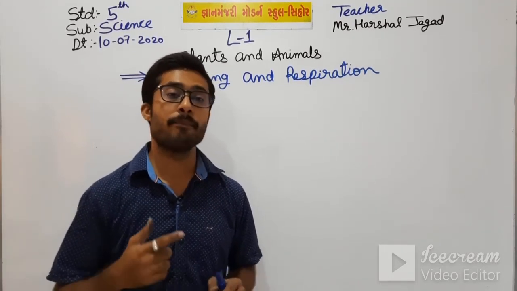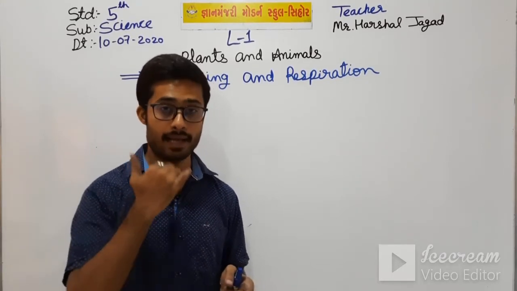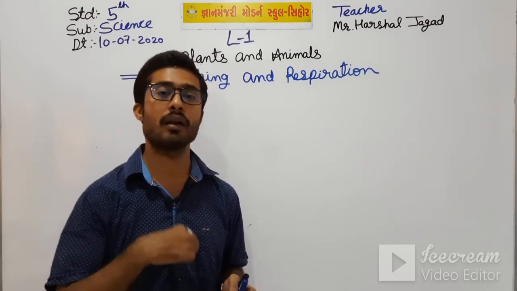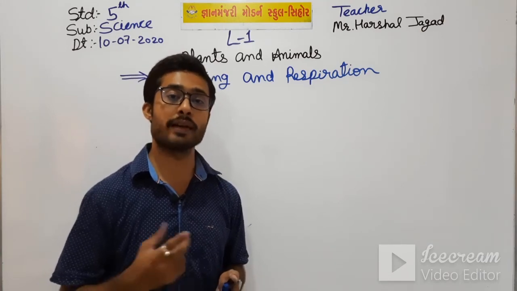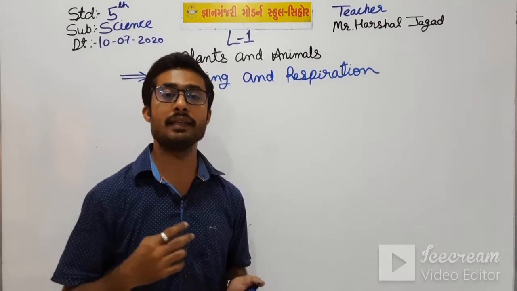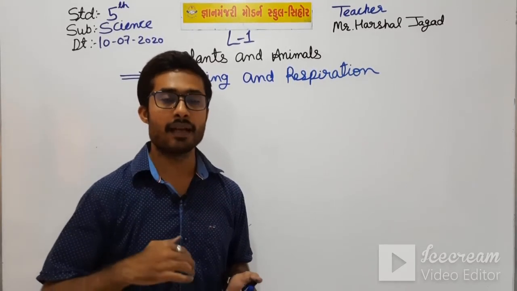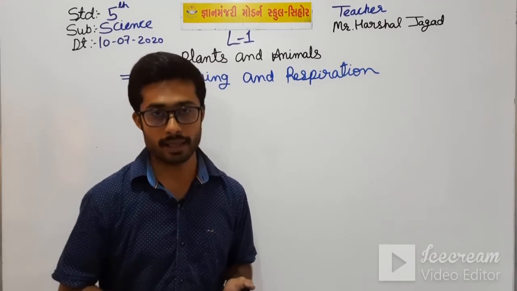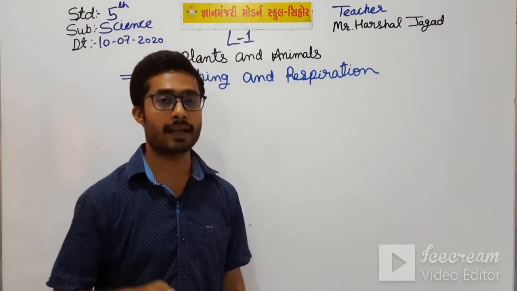As plants and animals also respire, they all inhale oxygen from the air and excrete carbon dioxide from their body. So this is the definition of respiration in your textbook.